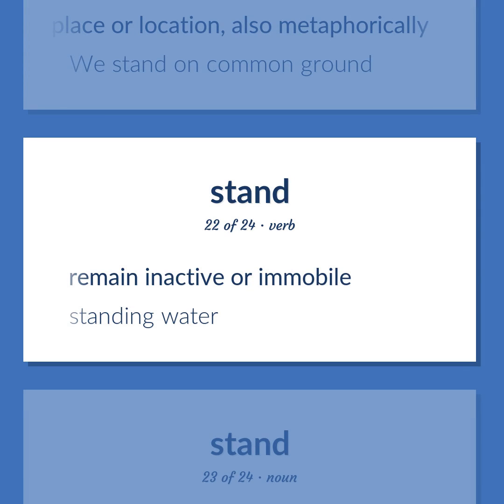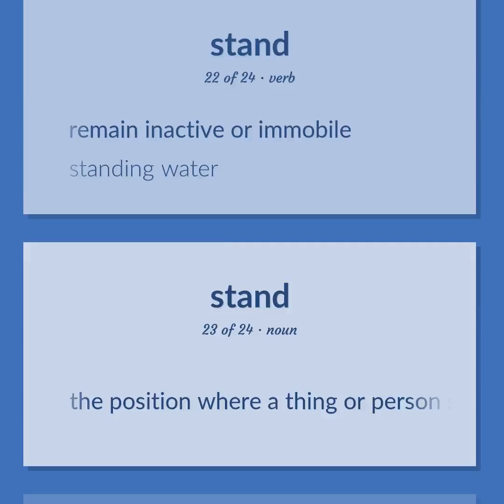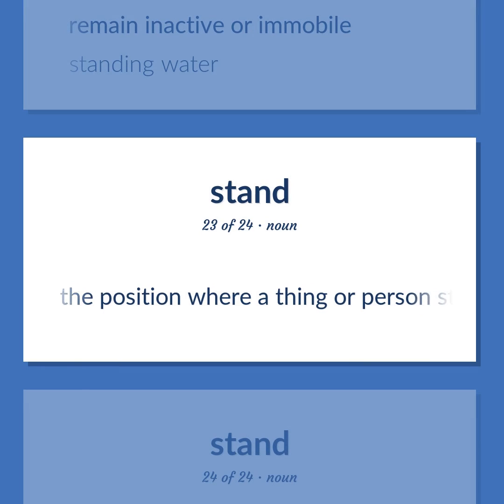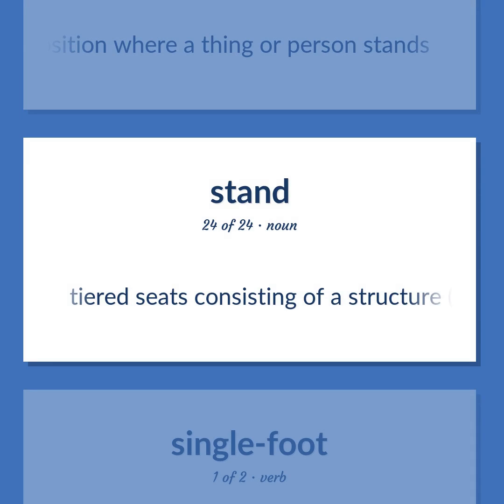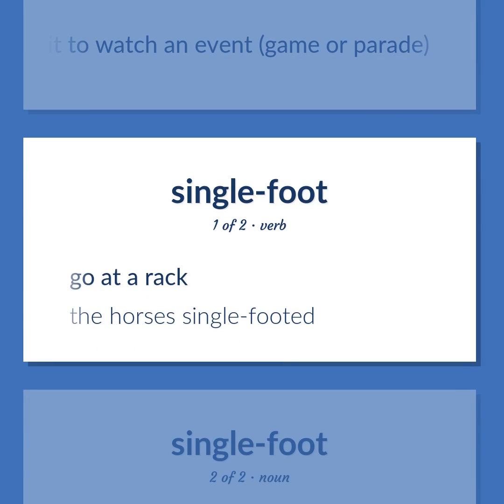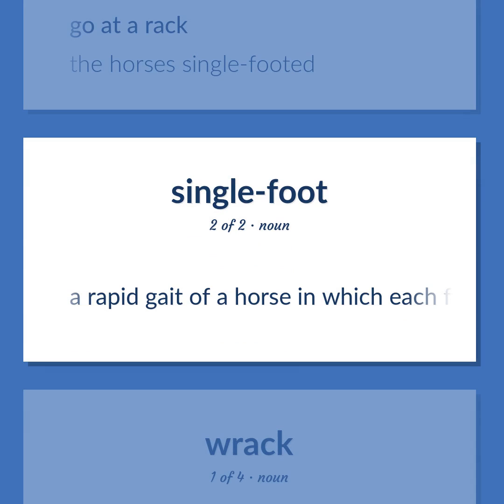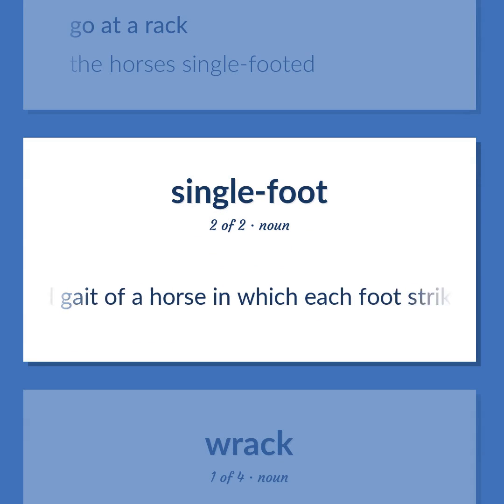Remain inactive or immobile. Standing water. The position where a thing or person stands. Tiered seats consisting of a structure, often made of wood, where people can sit to watch an event, game or parade. Go at a rack. The horses single-footed. A rapid gait of a horse in which each foot strikes the ground separately.